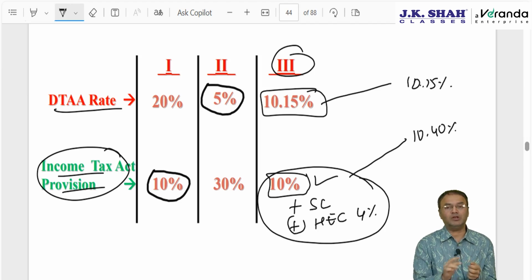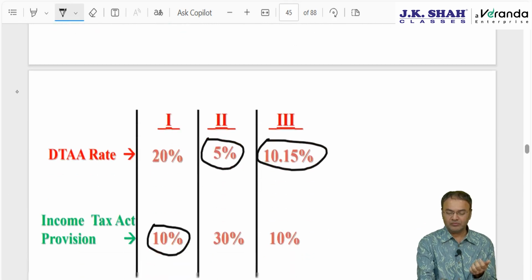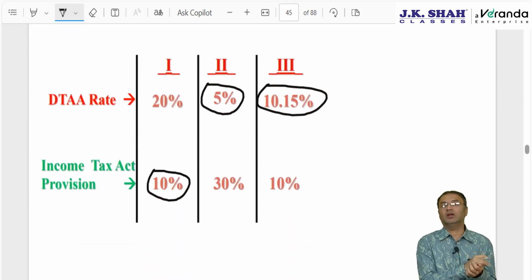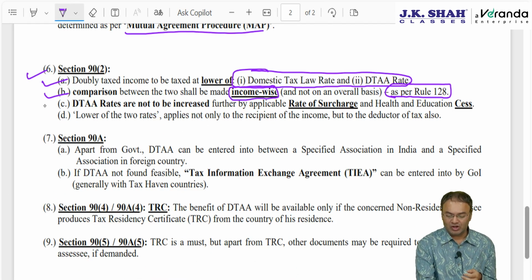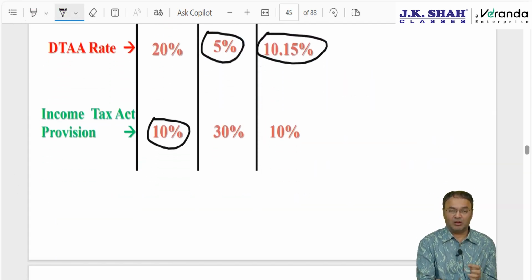DTAA rates are not to be increased further by surcharge and health and education cess. Now, which one is lower? Now, the DTAA rate is lower. Simply, what I mean to say is that income tax rates are required to be increased further by surcharge and health and education cess, but DTAA rates are all inclusive, not to be increased further by surcharge and health and education cess. Okay. Now, shall this comparison be made for the recipient of income as well as the payer of the income, or only for the recipient?